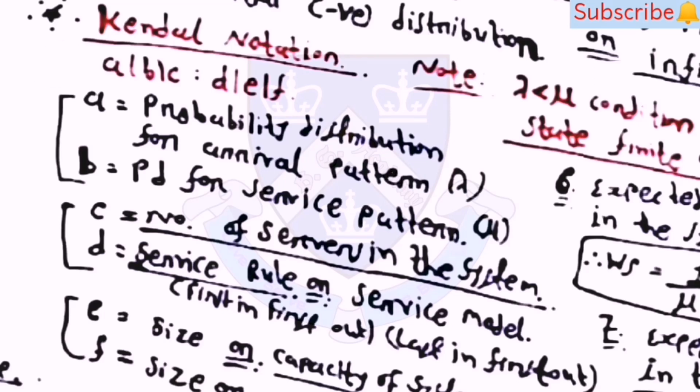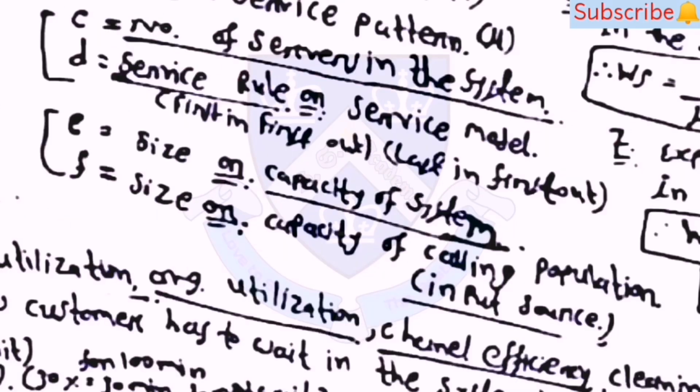Then Kendall notation is there: A/B/C/D/E/F, where A is the probability distribution for arrival pattern. Then B is the probability distribution for service pattern. Then C is the number of servers in the system. D is the service rule or service model. Then E is the size or capacity of the system, and F is the size or capacity of the calling population, or you can say the input source.